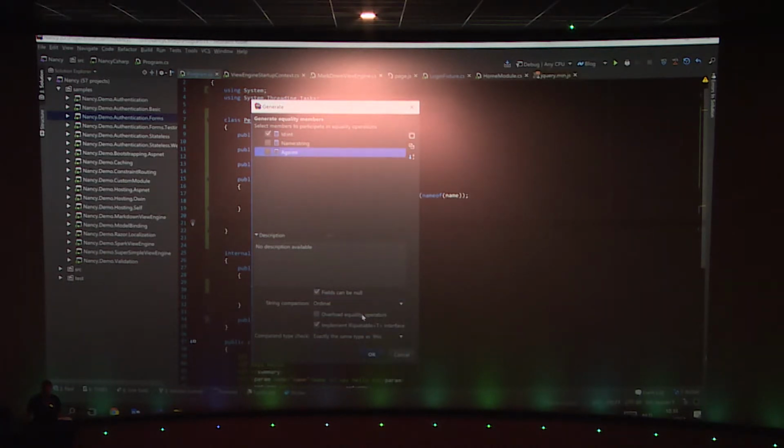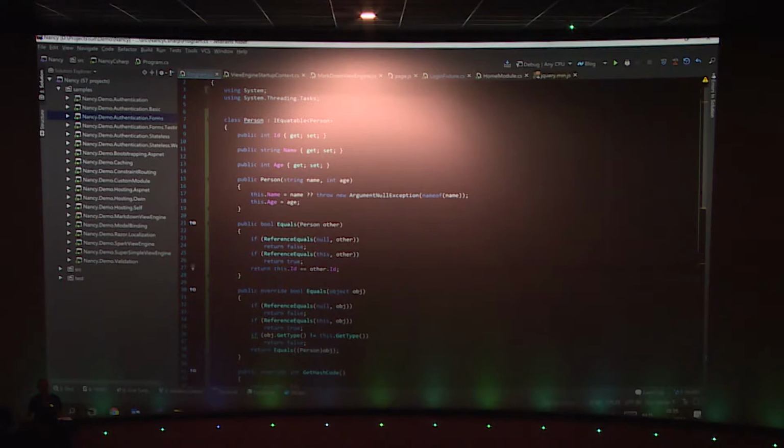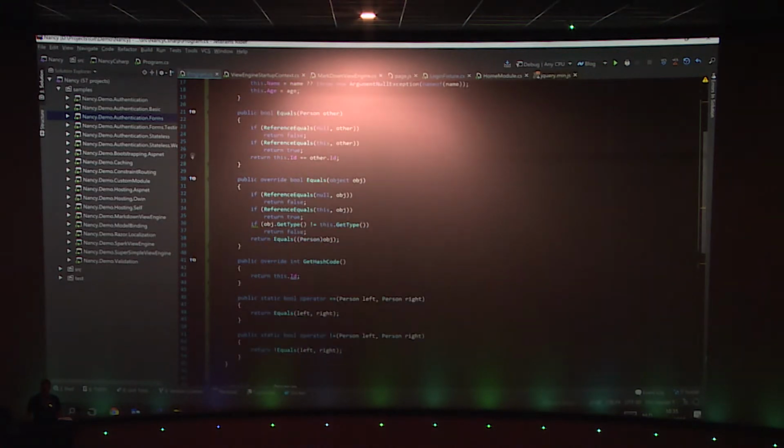And I also want to overload equality operators and implement the IEquatable interface. Let's go. And as you can see, a lot of code gets added. We get an Equals method, we get a GetHashCode, and we get overloads for the equals and not equals operators in there as well, which is kind of nice, I think.